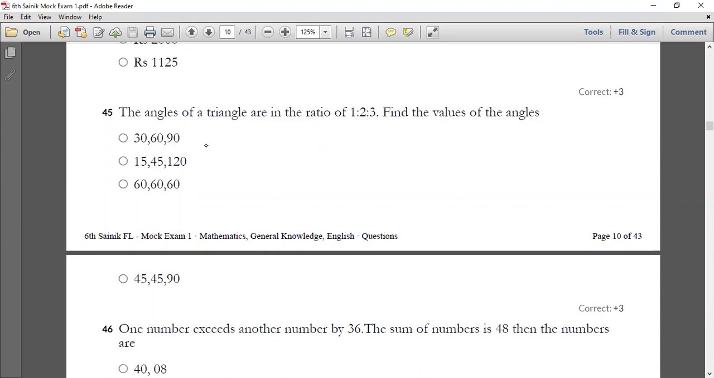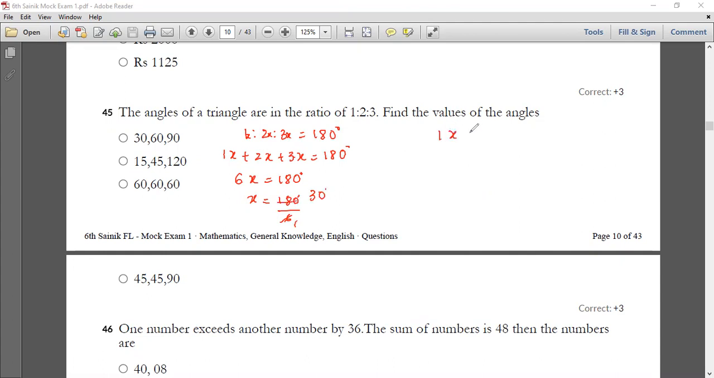So all of you can have a look into the solution. Okay, so 1 is to 2 is to 3, which is equal to 180 degrees. That means the angles of the triangle, let me name it as x, x, x. So 1x plus 2x plus 3x is equal to 180 degrees. 3, 4, 5 plus 1, 6x is equal to 180 degrees. x is equal to 180 degrees by 6. You're gonna get 30 degrees.